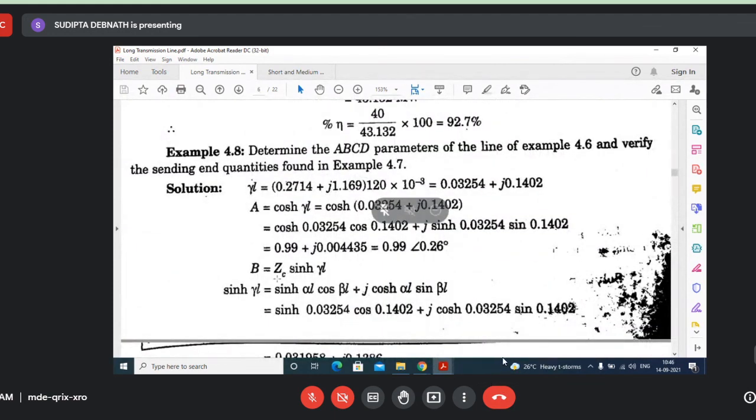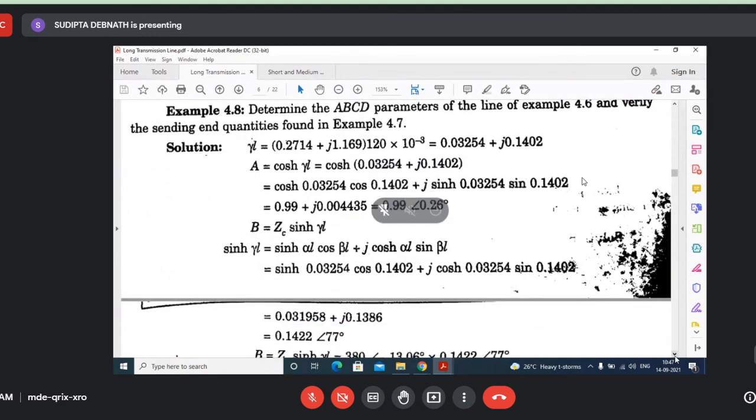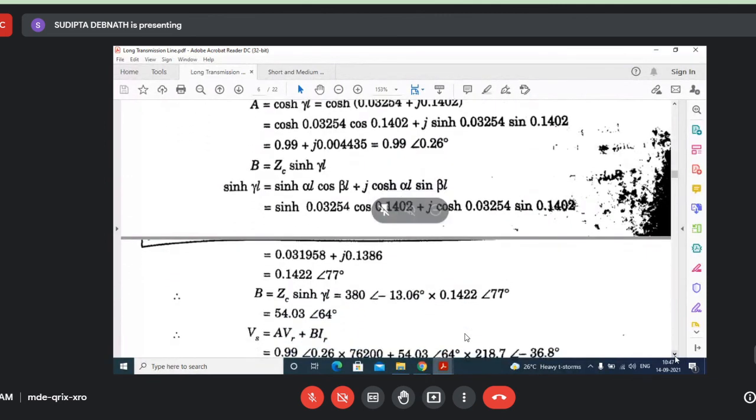Okay. Similarly, Zc sinh gamma L. It will be this one because gamma L is this one. So this is sinh gamma L. So sinh of this one into cosh of this one. Again, cosh of this one will become, the j term will not be there, cos of this one. Cosh of this one, sinh of j0.14 is equal to j sin of 0.12. Okay, you need to go through this. Otherwise, if you just read, definitely you will make some mistakes in the exam. Similarly, B and D you can find out.